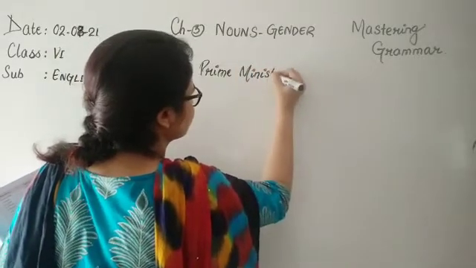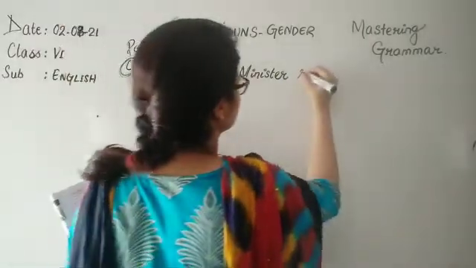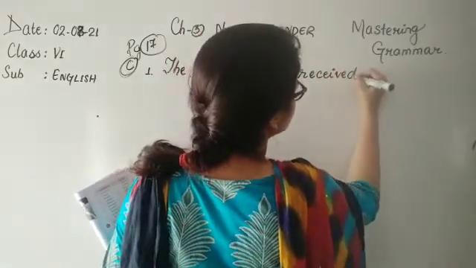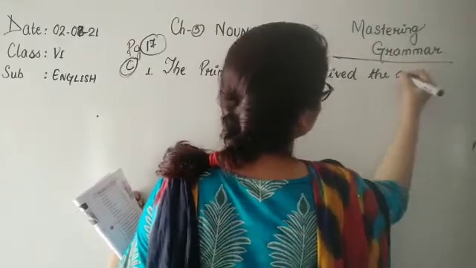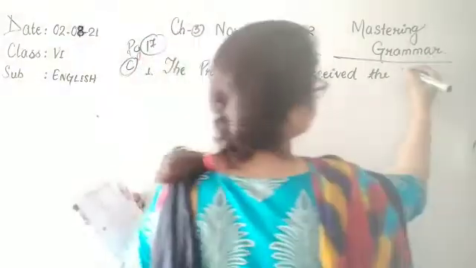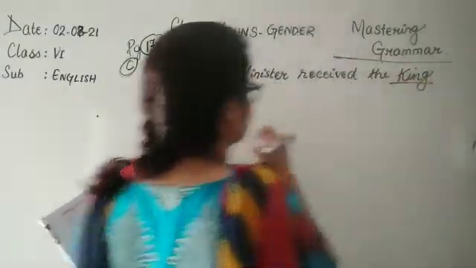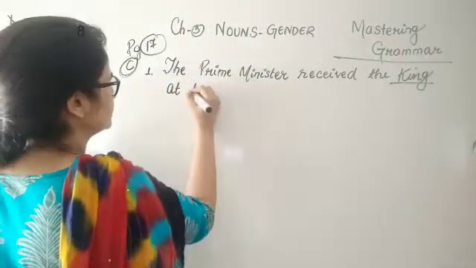You will have to write the question. The Prime Minister received the Queen. So children, there we have received the Queen. It will become what? What is the opposite gender of Queen? We know King. So we will replace it with the word King at the airport. Yes.